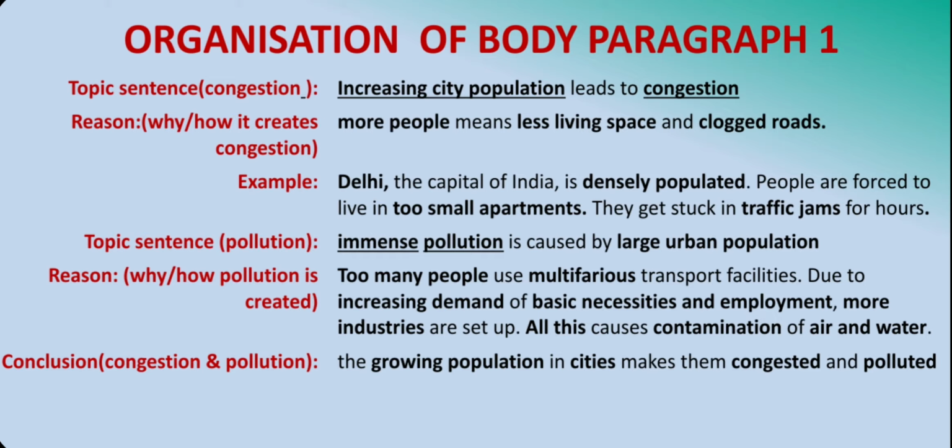Next, for pollution, I can write the topic sentence: immense pollution is caused by large urban population. Further, its reason can be: too many people use multifarious transport facilities, and due to increasing demand of basic necessities and employment, more industries are set up. All this causes contamination of air and water. Further, the conclusion sentence can be: the growing population in cities makes them congested and polluted.